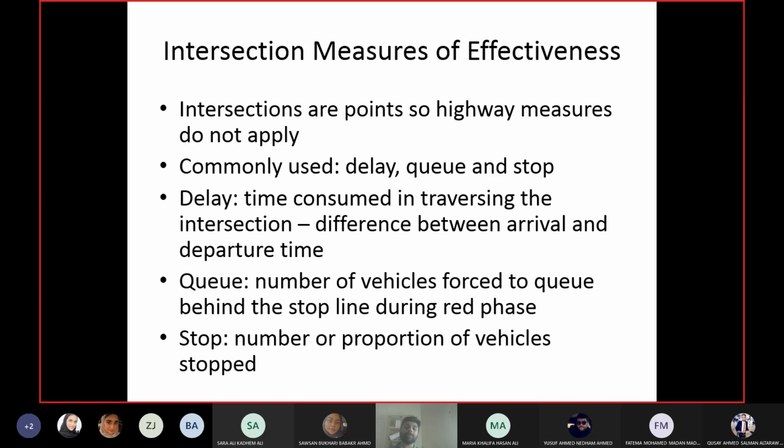Then we have stop. Stop means the number or proportion of vehicles stopping at the intersection. So you have 100 vehicles arriving at the intersection. Out of them, how many had to stop? Or what is the percentage of vehicles that had to stop? So if 95 of them stop, that means 95% of the vehicles had to stop at the signal. Okay.